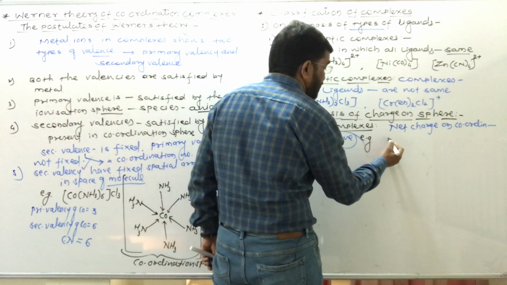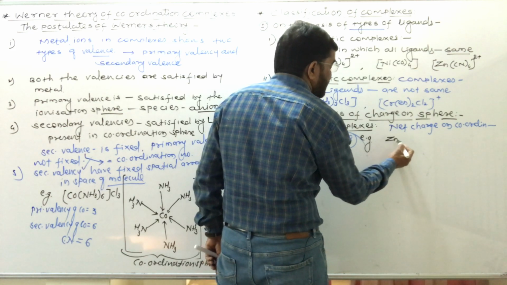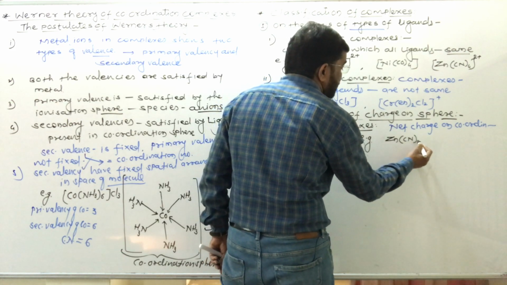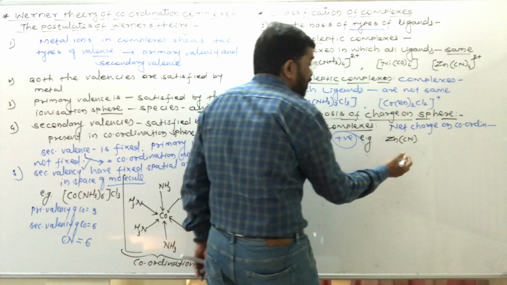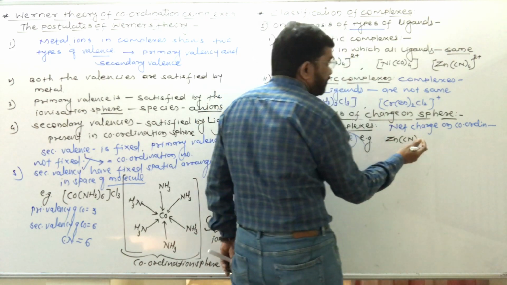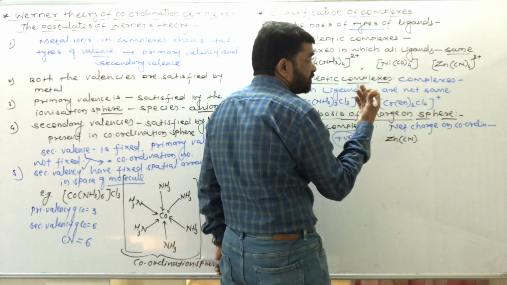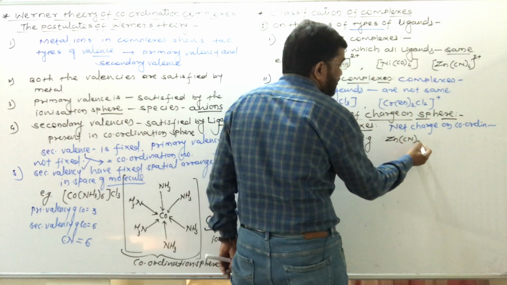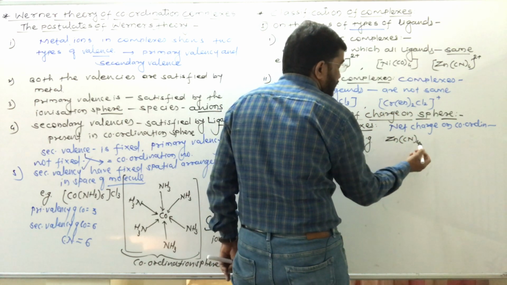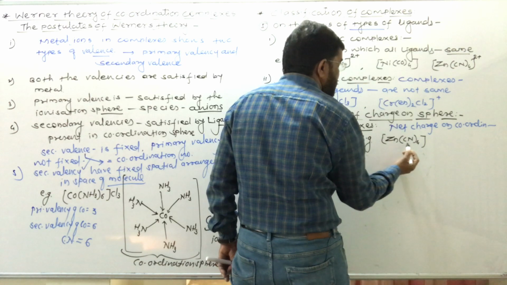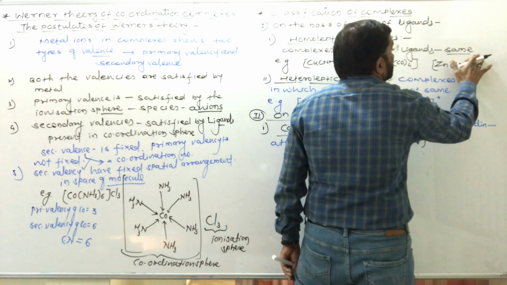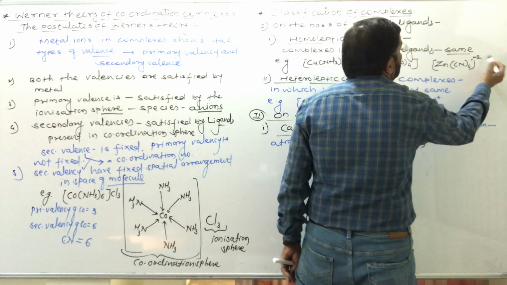You see this example, that is Zn(CN)4, here the charge present is 2 minus.